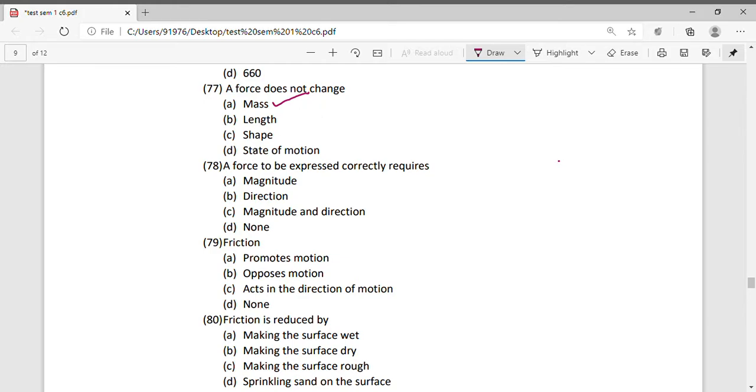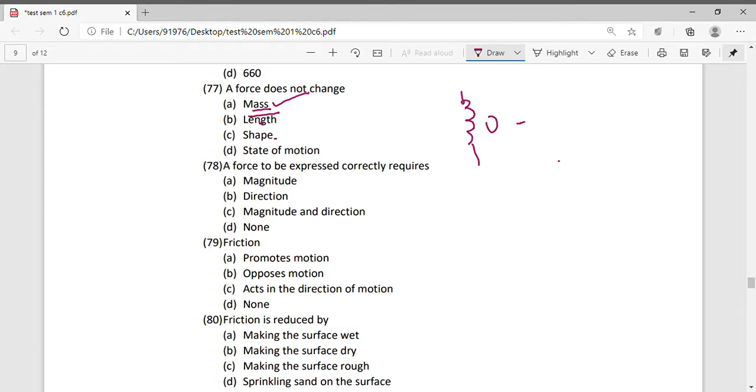However, if you see, force changes length. For example, if you take a spring and apply force, it gets elongated. So a change in length takes place, and the shape also changes. So length and shape both change. State of motion also changes. If you move any object, say for example a ball, and apply force, it will go in any direction. But in both cases the mass would remain the same. So force does not change the mass of an object.